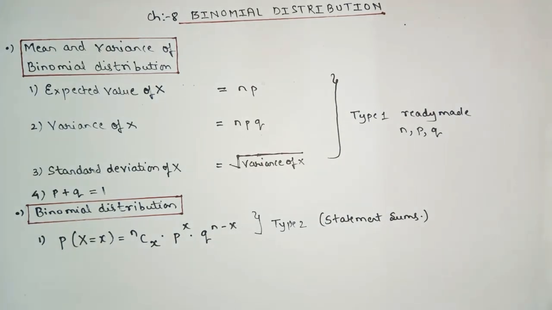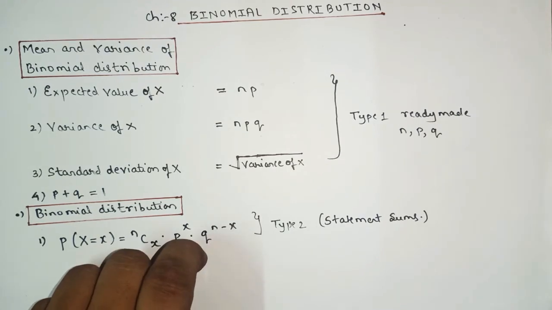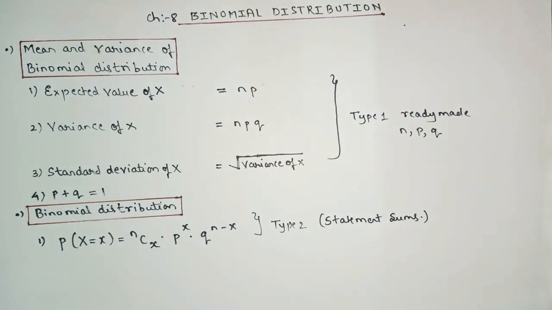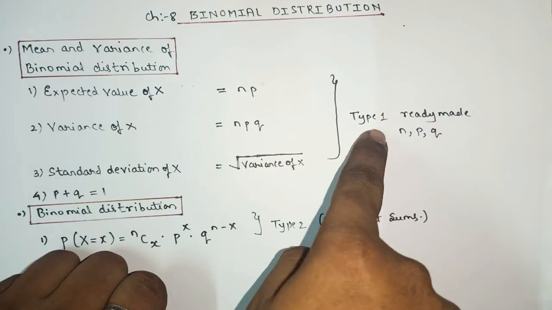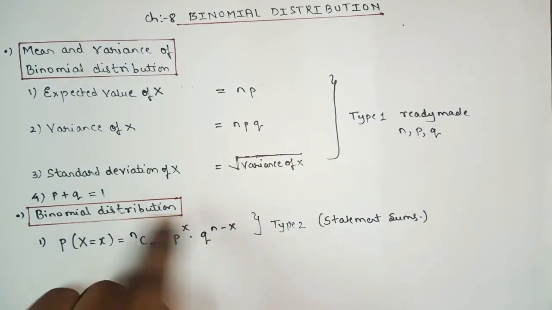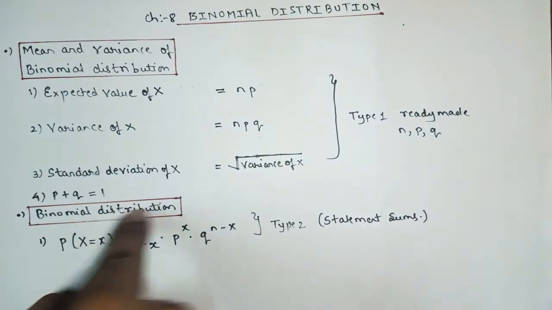Out of 12 sums, almost 7 to 8 sums are based on type number 2, and the remaining 3 or 4 sums are based on type number 1. Just remember this. Remember type number 1 as mean and variance of binomial distribution, and type number 2 as the actual name of the chapter, binomial distribution.